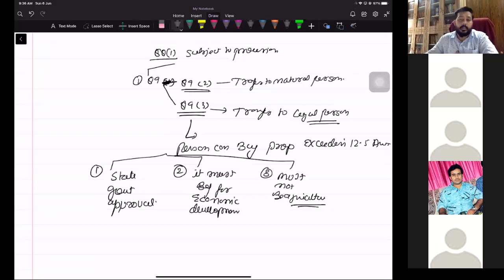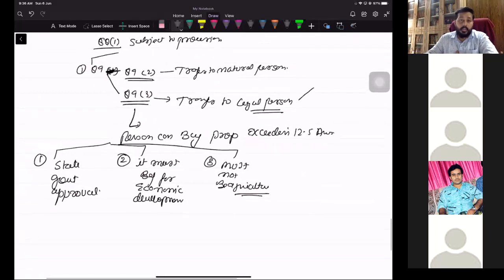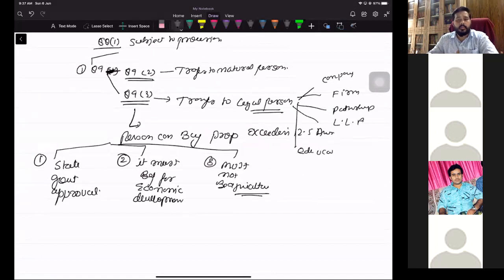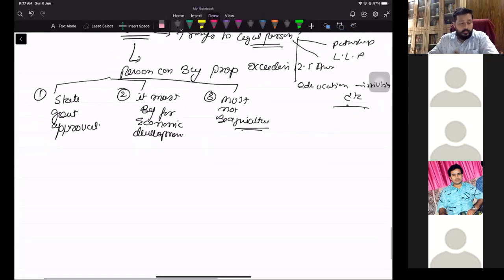Legal person, when I say legal person, basically means for the purpose of this Act, a legal person can be a company, a firm, a partnership, an LLP, limited liability partnership, an education institution, etc. It can be anything. This is the restriction.